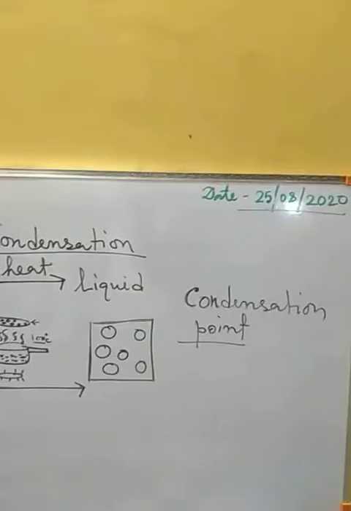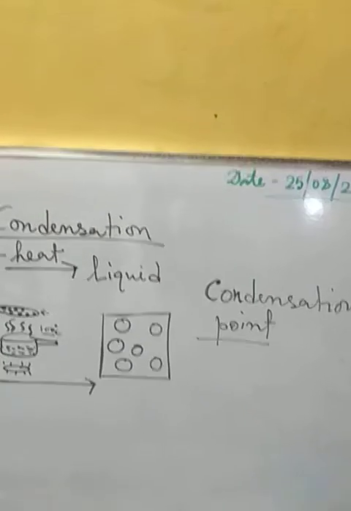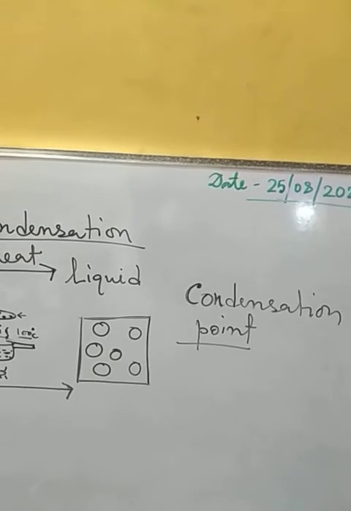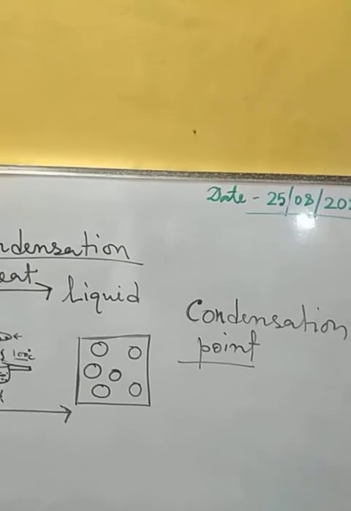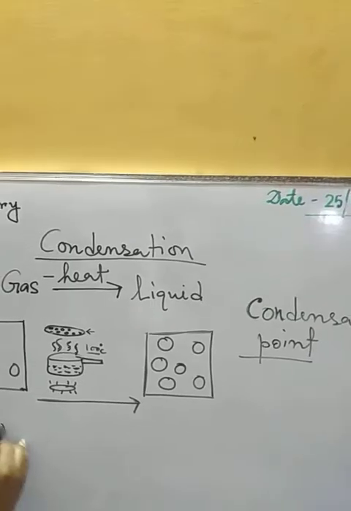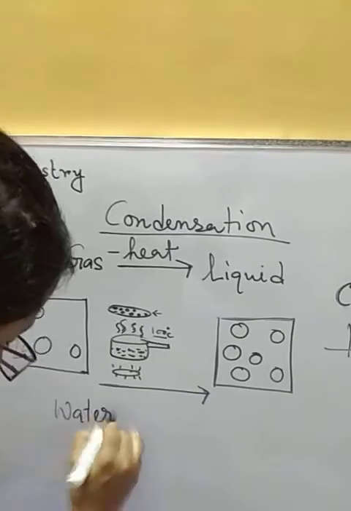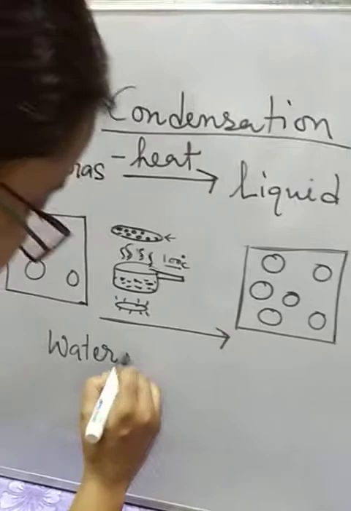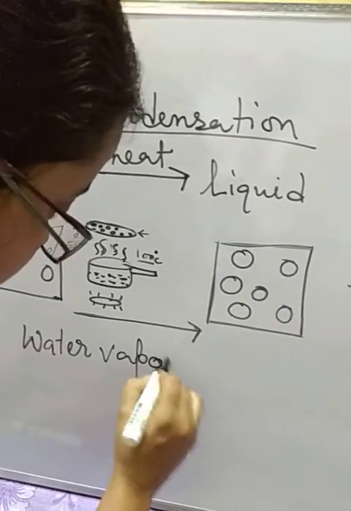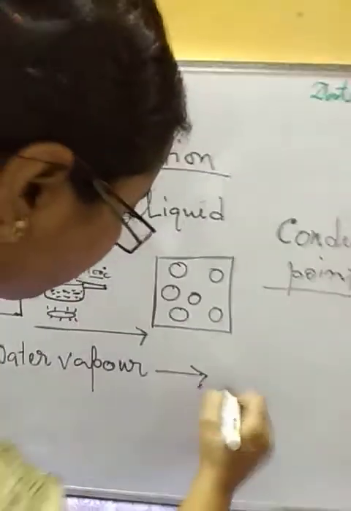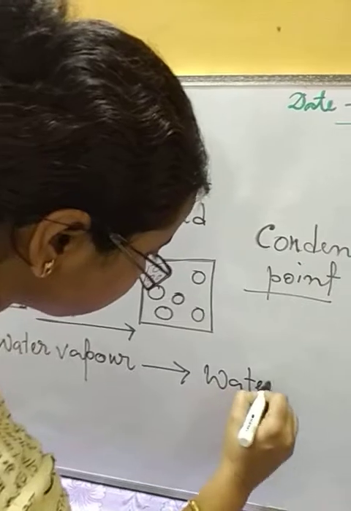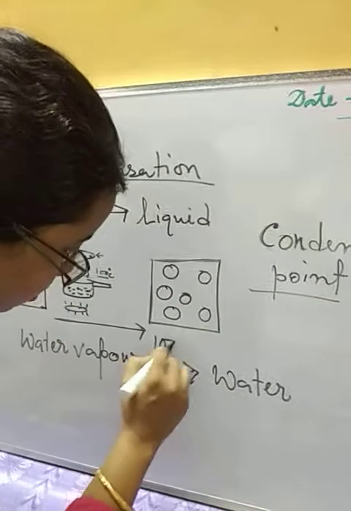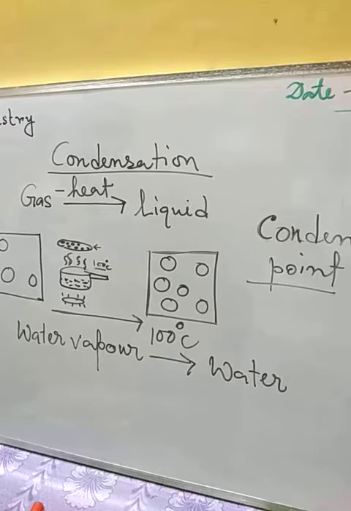If we consider the condensation process of water vapor to water, during this process the temperature will remain fixed at 100 degrees centigrade.